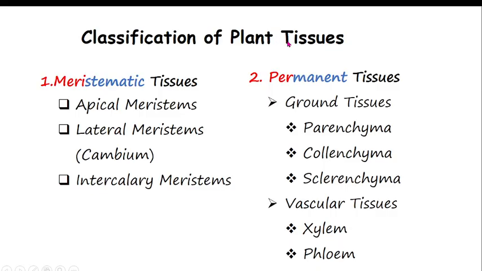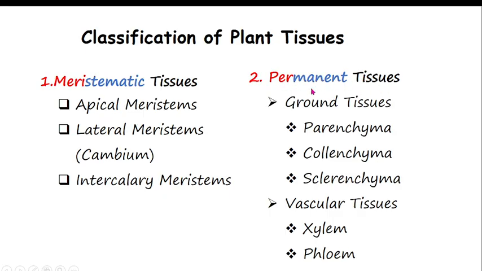So plant tissue. Classification of the plant tissue: they can be either meristematic tissue or permanent tissue. When we say meristematic tissue, those are the tissue which are able to divide, which means able to grow. We will have time to look at them in detail, where meristematic tissue can be either apical, lateral, or even intercalary meristem tissue.